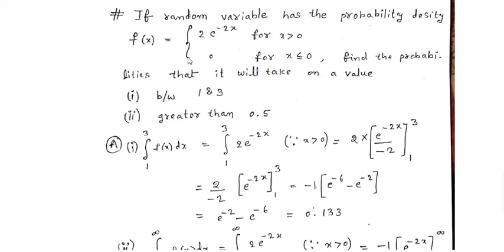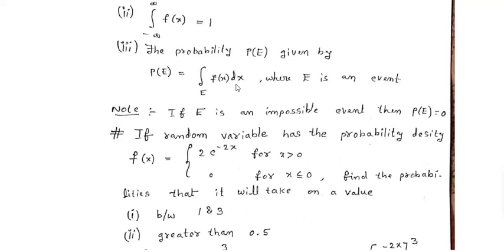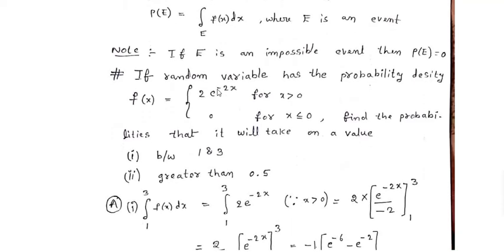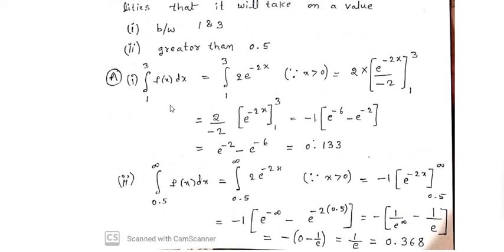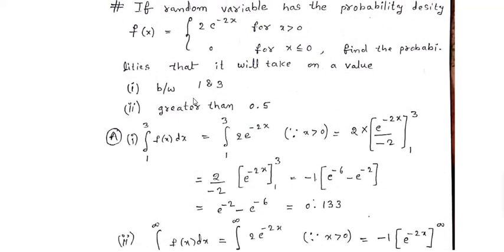Here in the given problem, f of x is defined as 2 into e power of minus 2x whenever x is greater than 0, and whenever x is less than or equal to 0, f of x is defined as 0. Now the first problem is how to find the probability between 1 and 3.